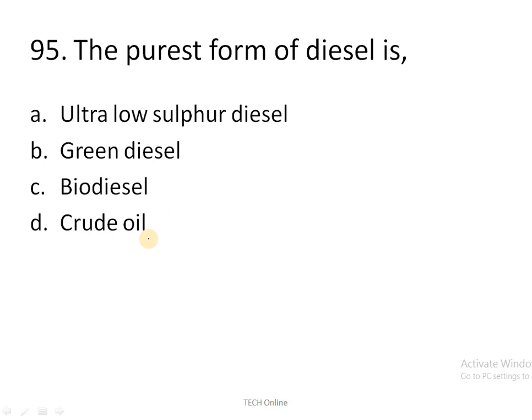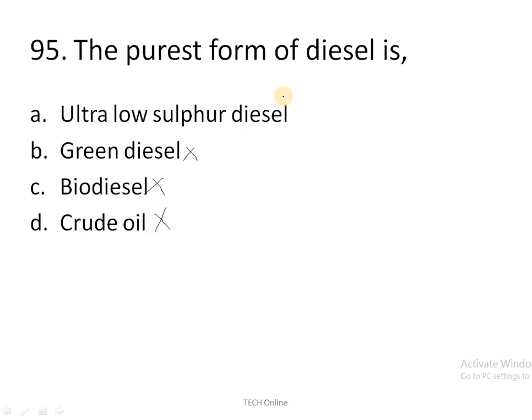The purest form of diesel is what? Here, green diesel is nothing but what? Green diesel we discussed in the last tutorial. It is not the purest form. Biodiesel is also not the purest form. It contains some composition of hydrocarbons, and crude oil is a wrong answer.